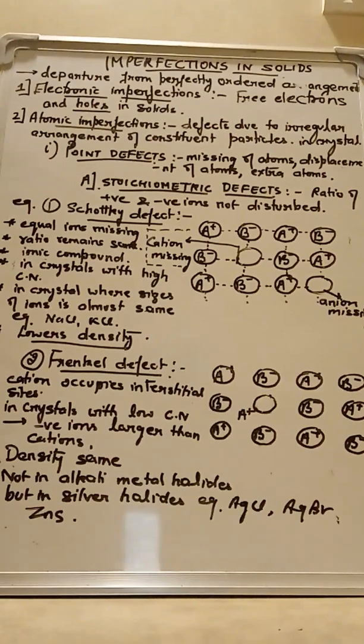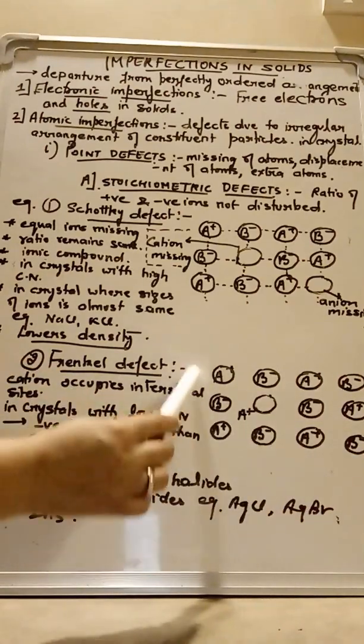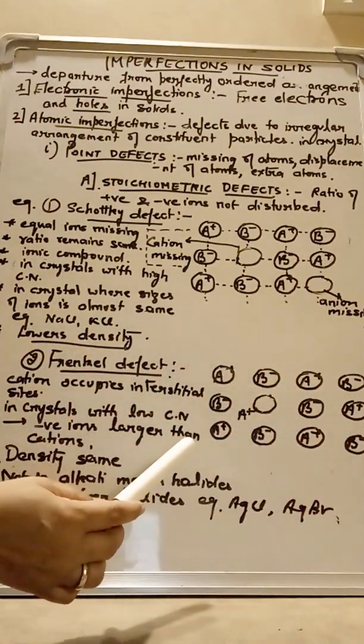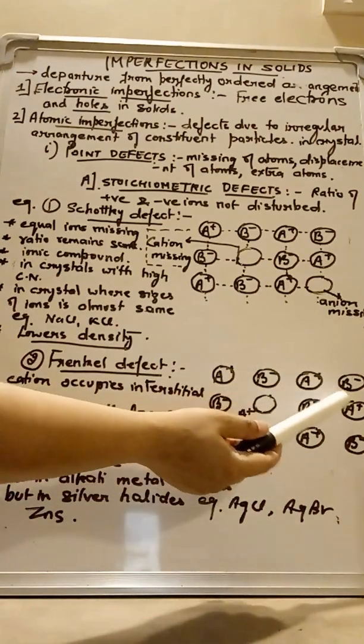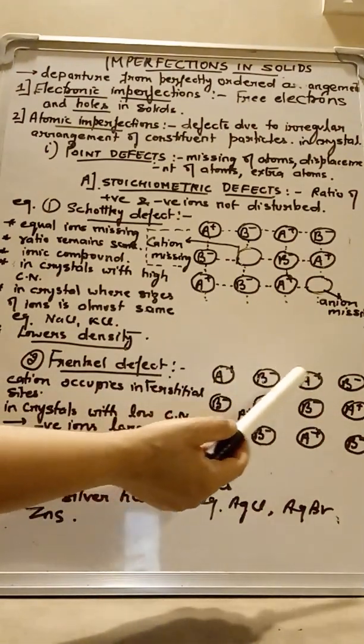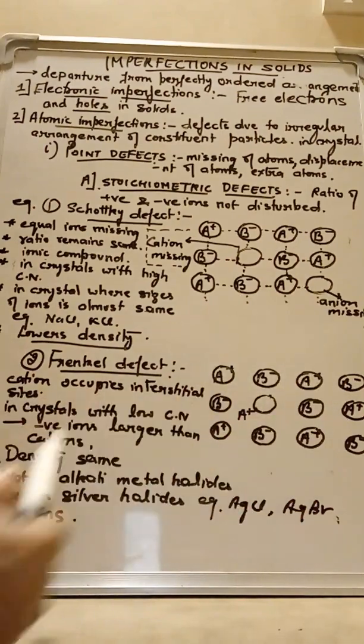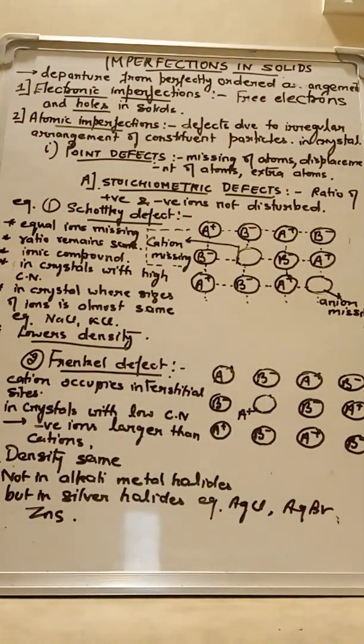Now we come to Frenkel defect. This is another stoichiometric defect, and how it is different from the Schottky defect, let us understand. This is how the arrangement of the crystal is shown. The cations and anions are alternately placed, A plus B minus, A plus B minus. This is the alternate arrangement of cations and anions.